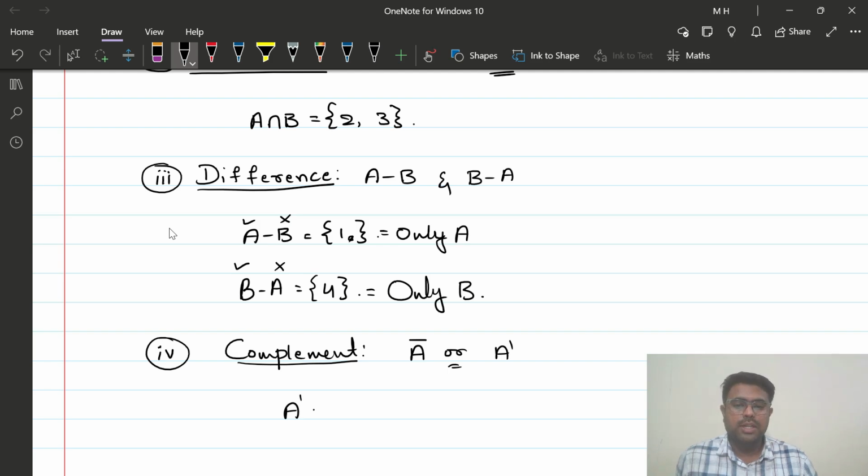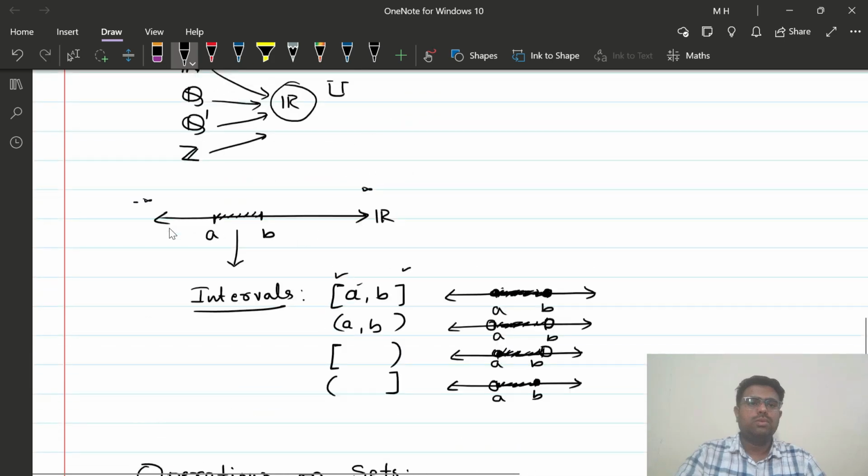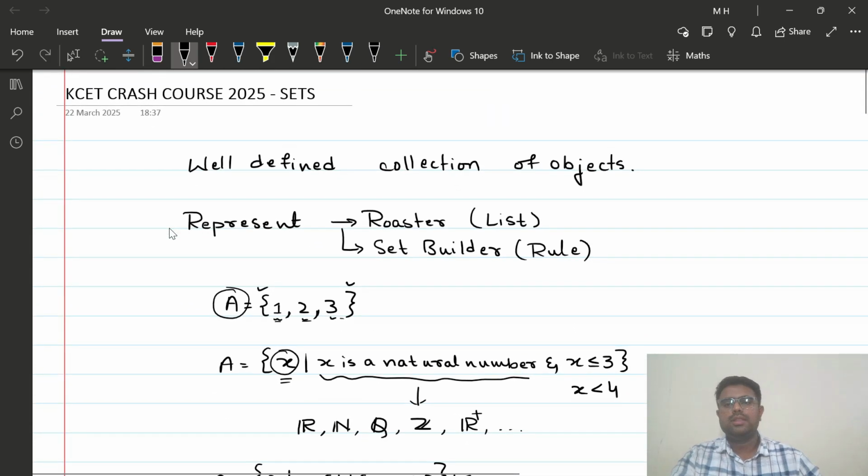It is going to be U minus A. For any set A, the complement is U minus A, and U is the universal set. So this is all about what we had learned in the chapter sets.